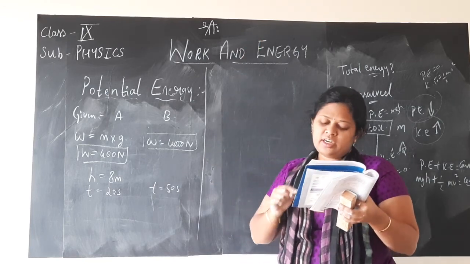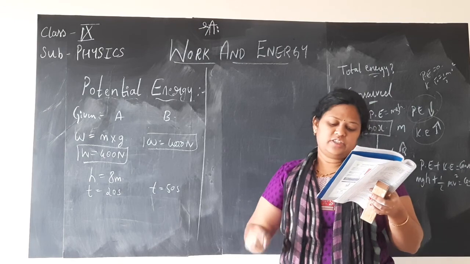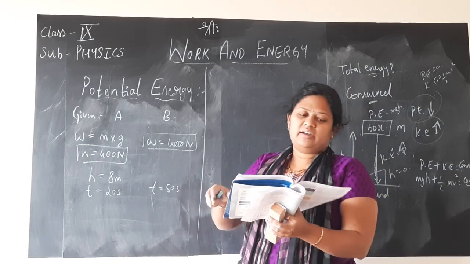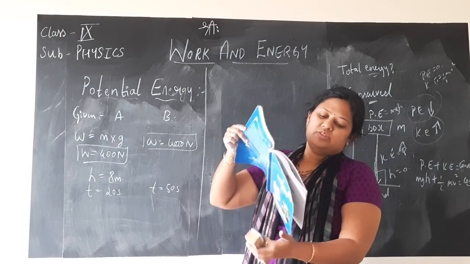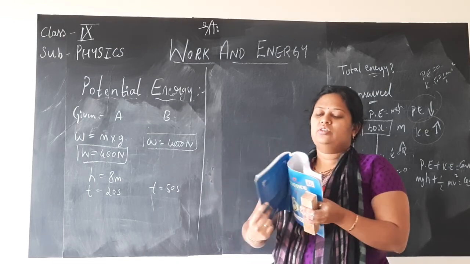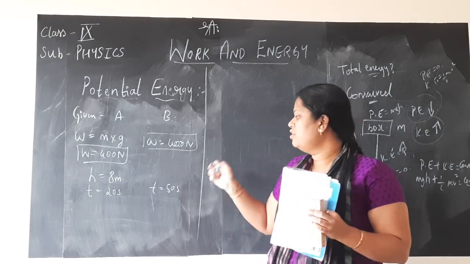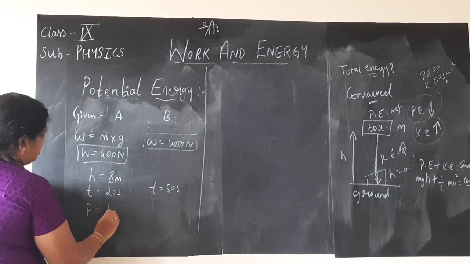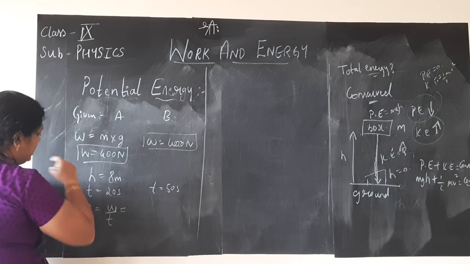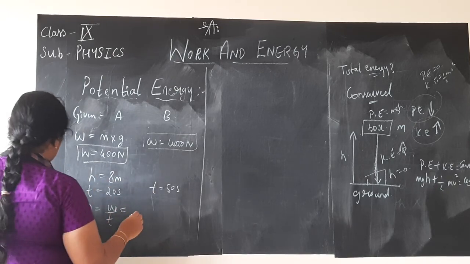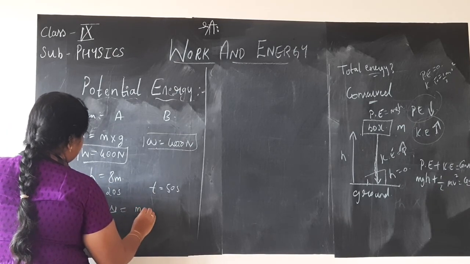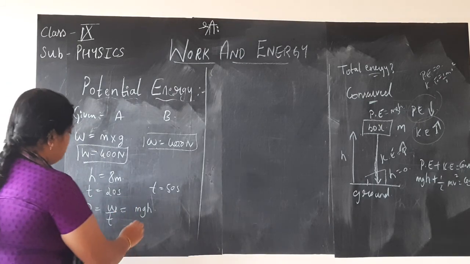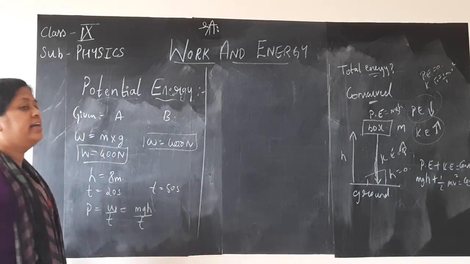So power expended by girl A: the weight of the girl is mg, displacement height is 8 meter, and time taken is 20 seconds for girl A. So we just now learned the formula for power. P is equal to work done by time taken, W by T. So this W is nothing but the potential energy mgh divided by time taken.